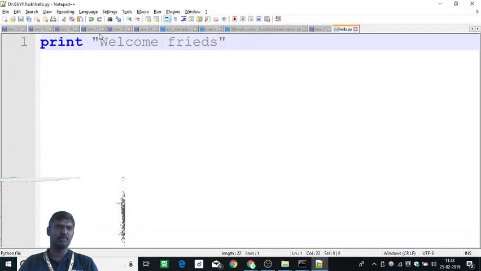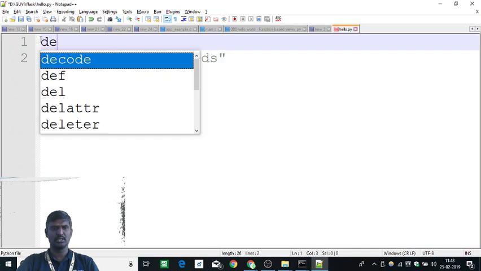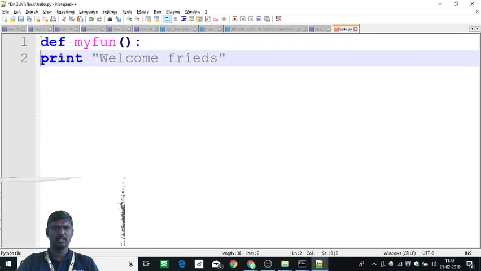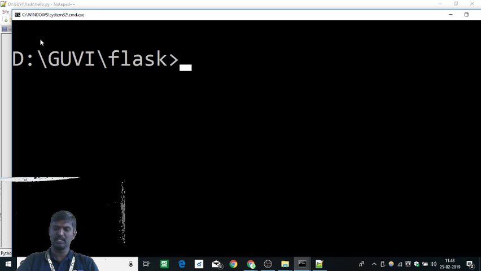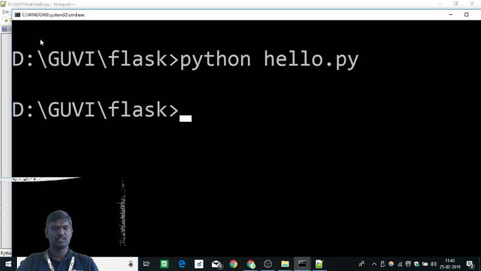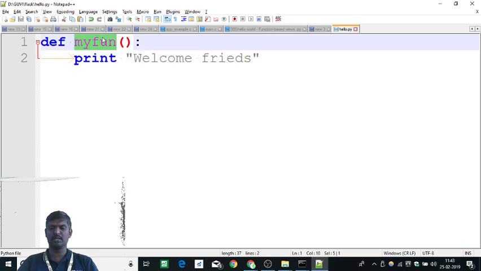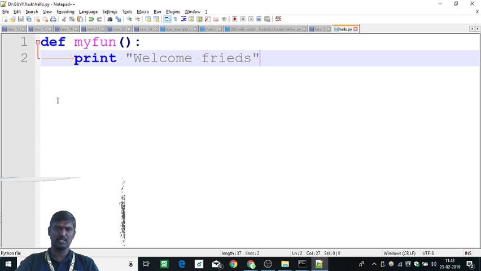Okay, let me put this into a function. To put it in a function, it is def my_function. You can give any name. Okay, and code it. Let's save it and run it. It ran, but it didn't give any output. The reason is very simple. I have defined my function, but I haven't called my function. So how do we call a function? Just call it with the same name.